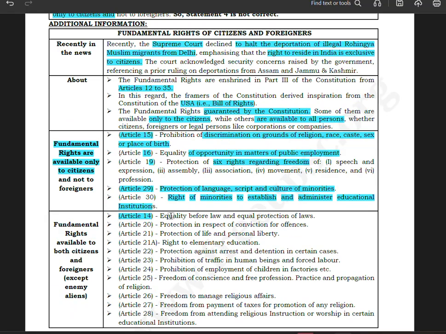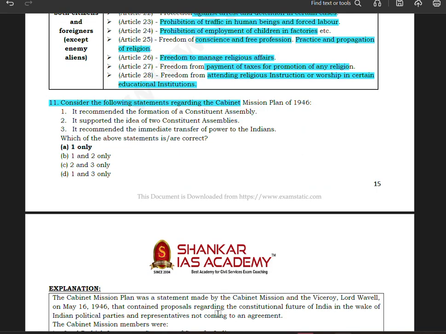So Article 14, equality before law and equal protection of law. So these are available to all. Protection in respect of conviction of offences, protection of life and personal liberty, right to elementary education, right against arrest and detention in certain cases, protection against traffic in human beings and forced labor, prohibition of employment of children in factories, freedom of conscience and free profession, practice and propagation of religion. Article 25, freedom to manage religious affairs, freedom from payment of taxes for promotion of any religion, freedom from attending religious instruction or worship in certain educational institutions.